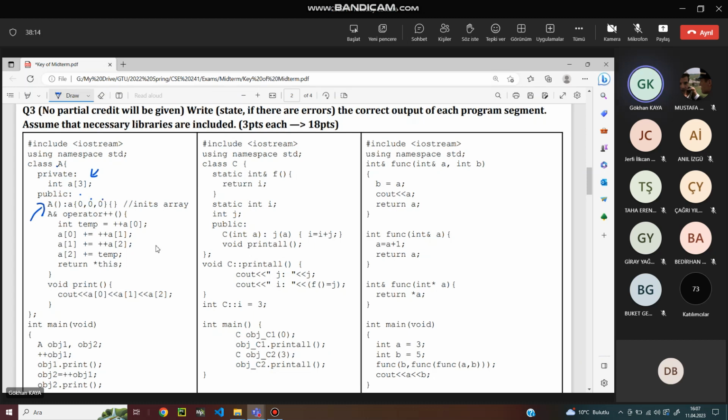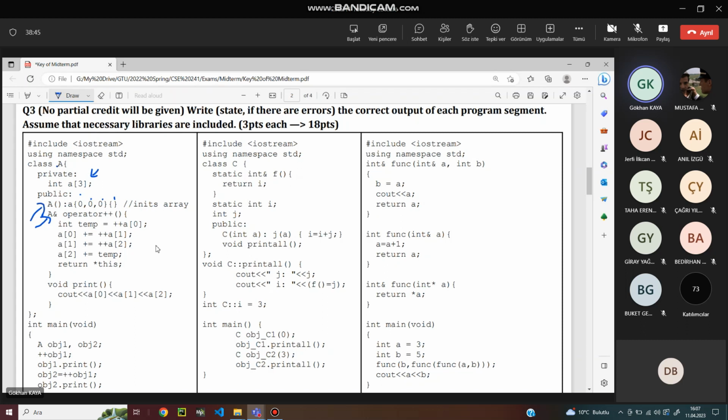Then we have an operator plus plus, the increment operator, which returns a reference of A. Is this a post increment or a pre increment? Pre increment.